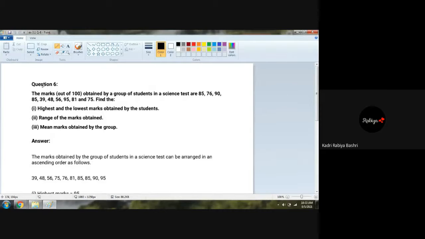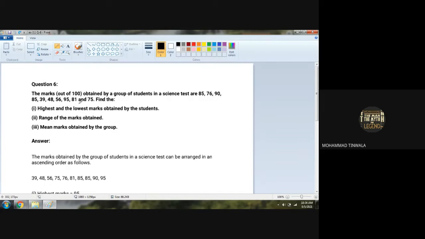The marks out of 100 obtained by a group of students in a science test are 85, 76, 90, 85, 39, 48, 56, 95, 81, and 75. So marks out of 100 are given. We don't know the number of students, so as many marks as are given, that many students there will be, beta? Yes. So 1, 2, 3, 4, 5, 6, 7, 8, 9, and 10 students they have given.